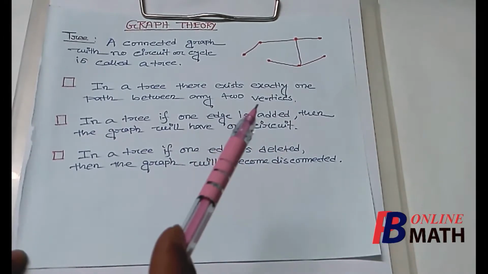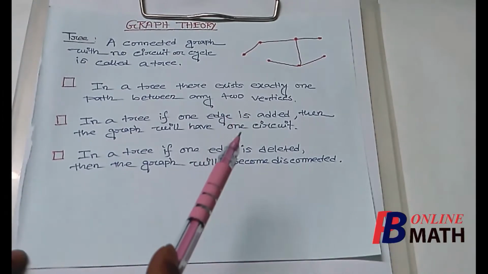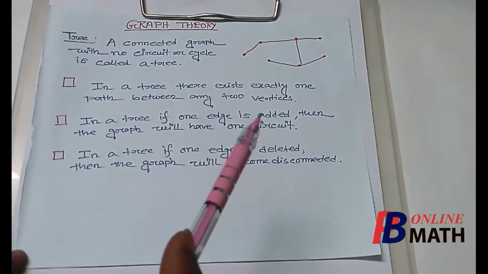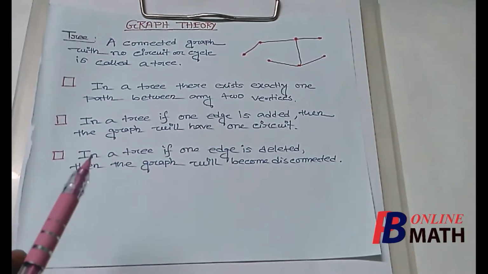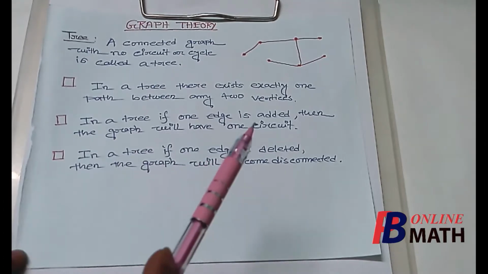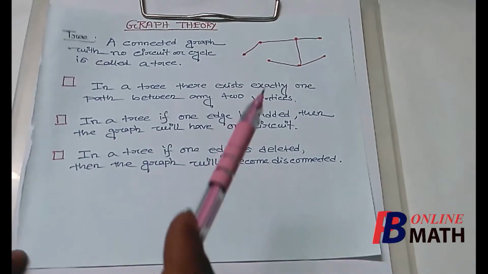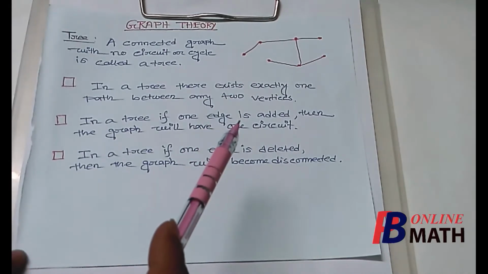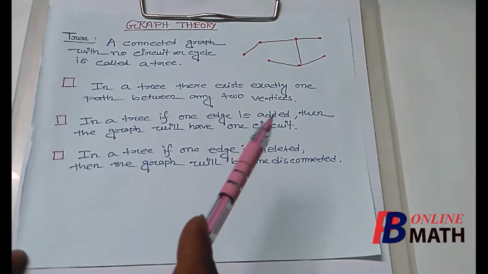If we find a graph such that there exists exactly one path between any two vertices, then the graph is a tree. Now the next property is, in a tree if one edge is added, then the graph will have one circuit. Now if we add one edge in a tree, then it will be no longer a tree.